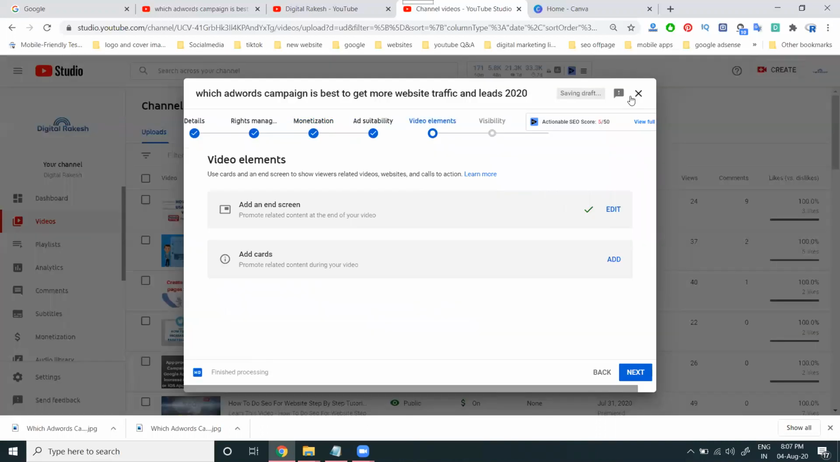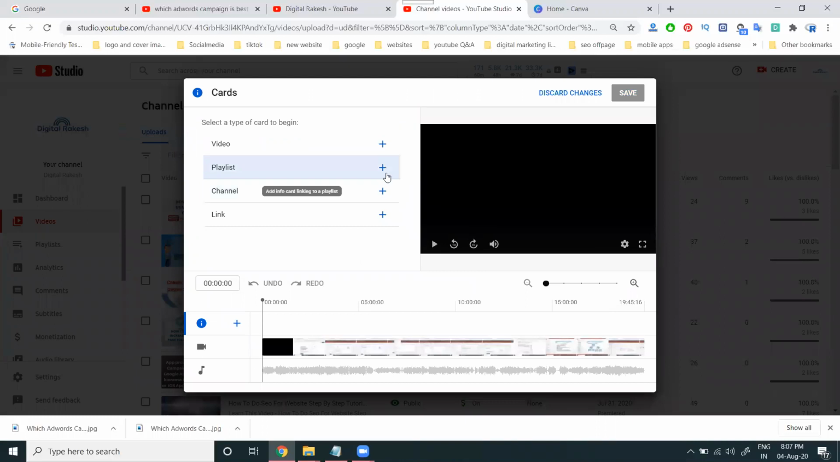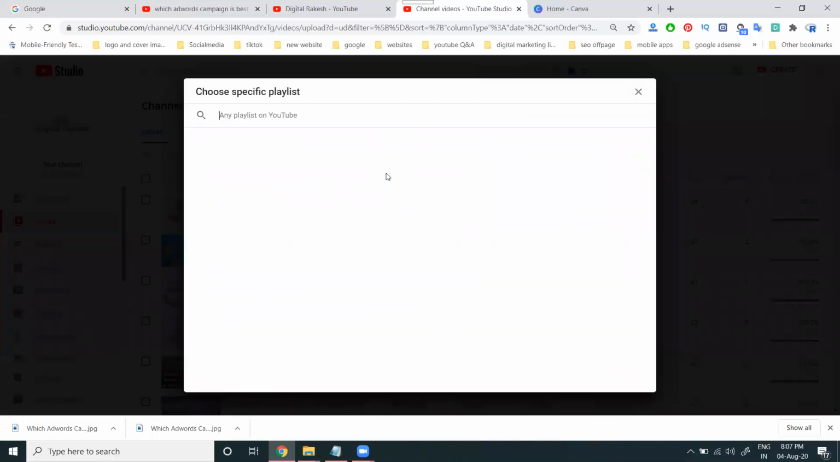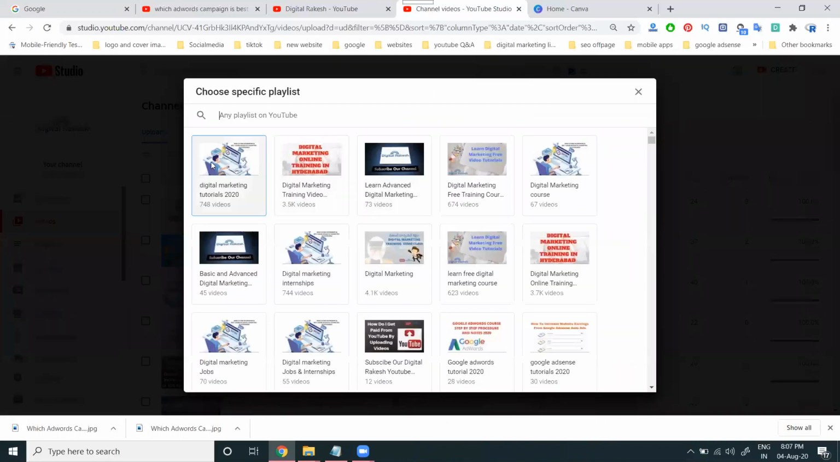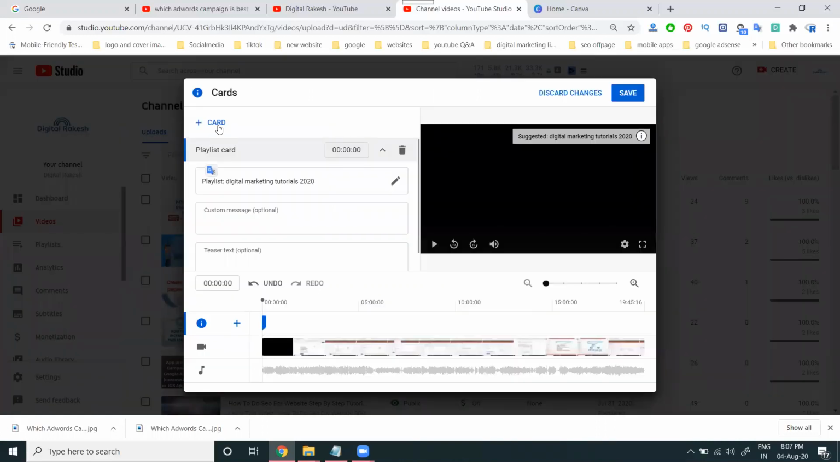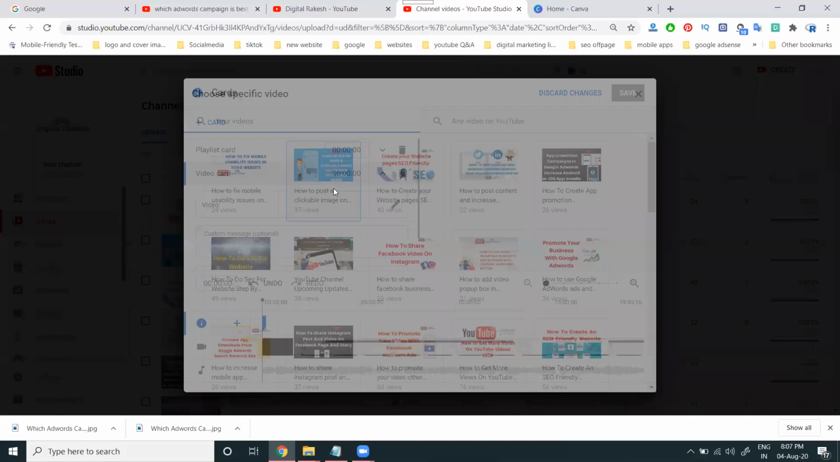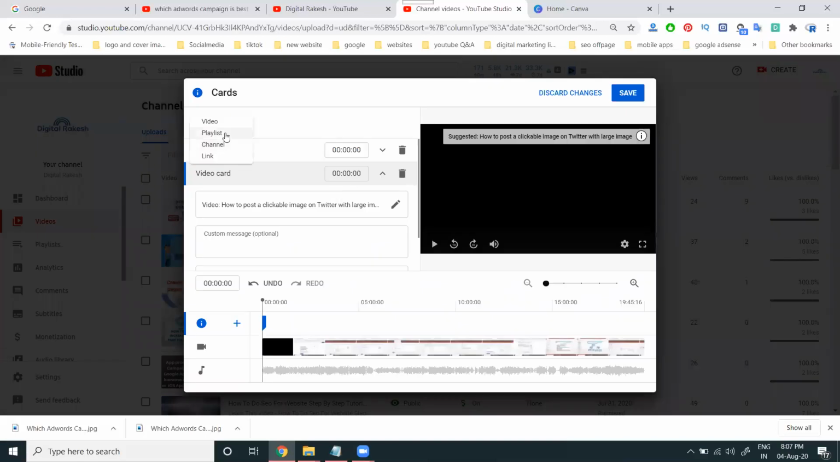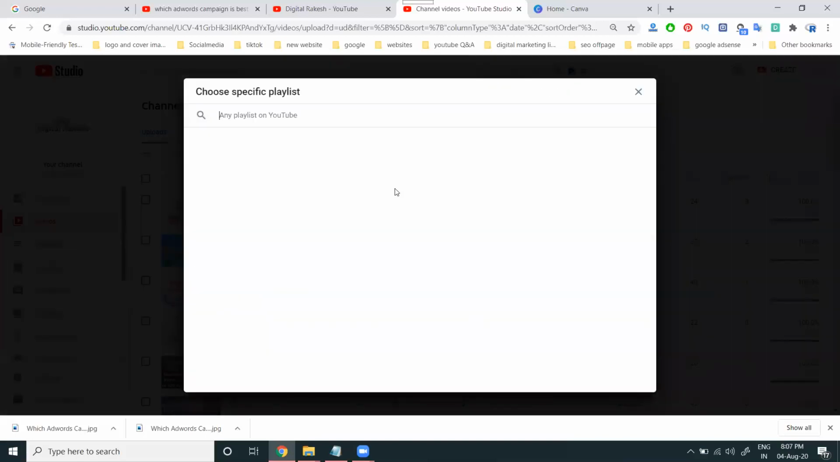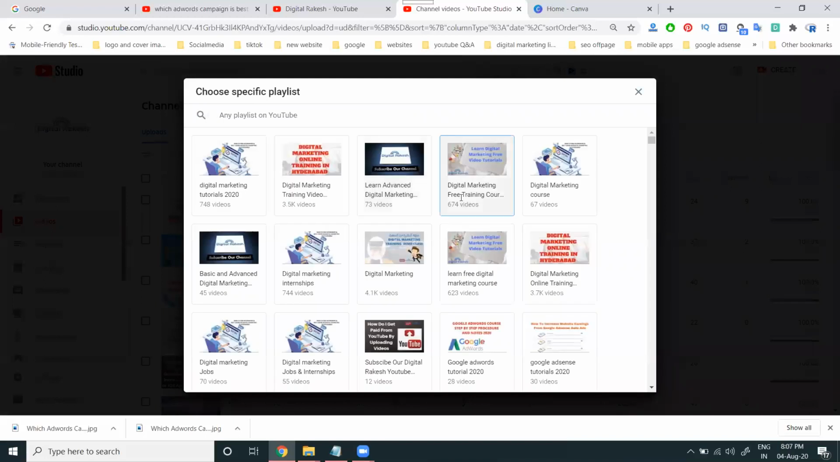Click on this. The end screen option is compulsory. We can most add a playlist. Why? Because a playlist has more videos, and they will be promoting more videos in the particular option. A relevant playlist is also more important, increasing your particular video's earning purpose.